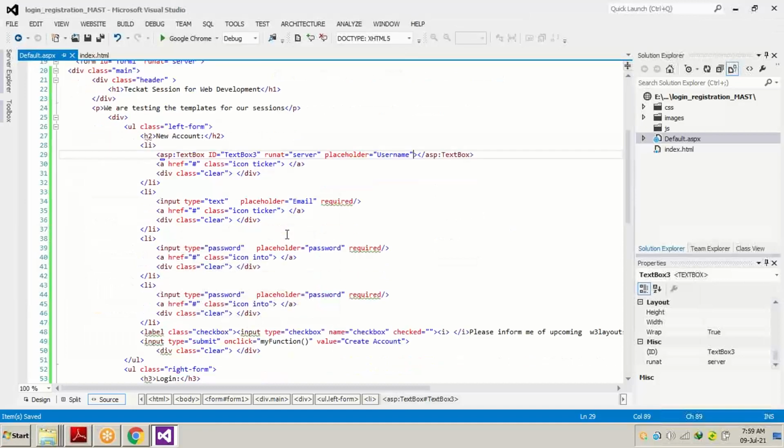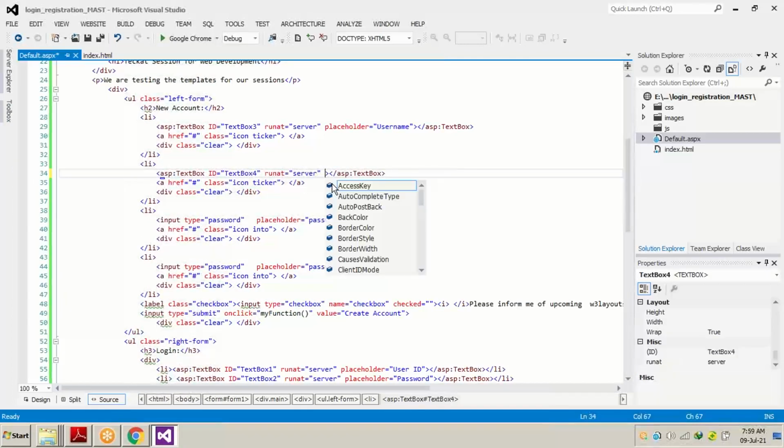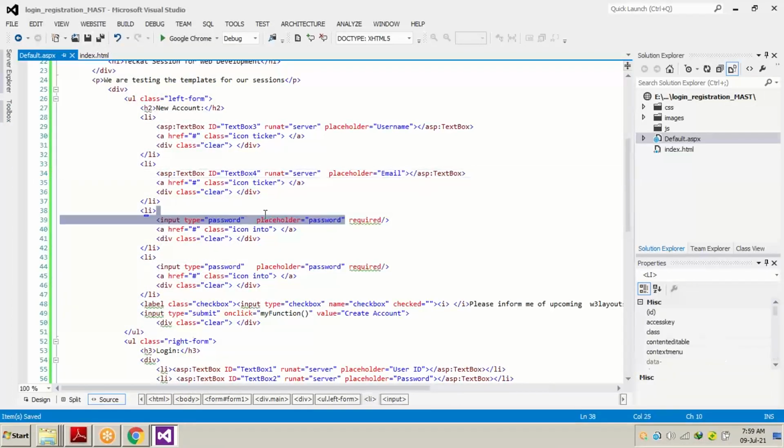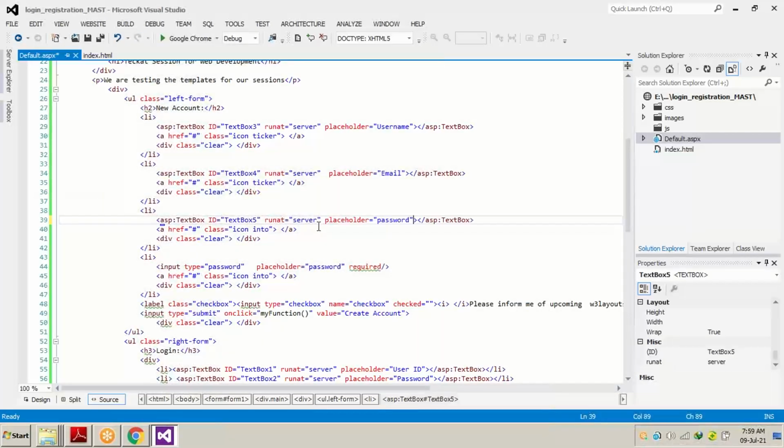We will go to the next tag also. We will copy the placeholder and replace the HTML input text box with our text box, and then paste the placeholder. In the same manner, we copy and paste for the password text box, and paste the placeholder.